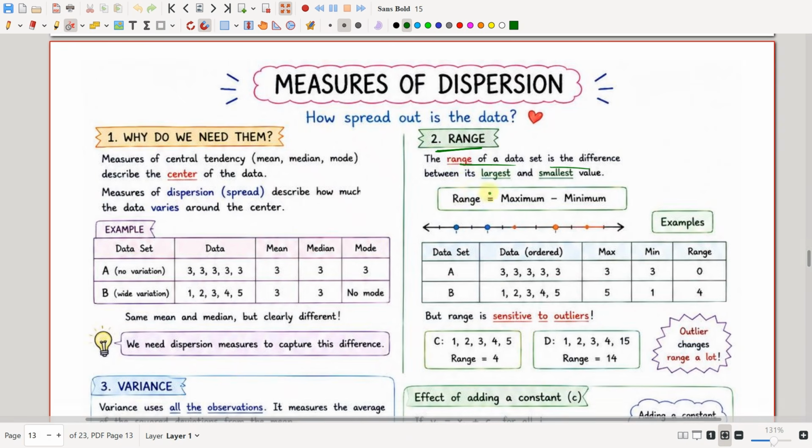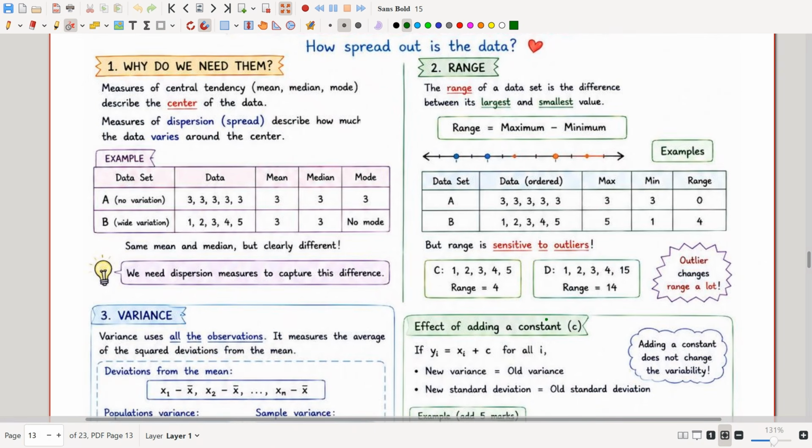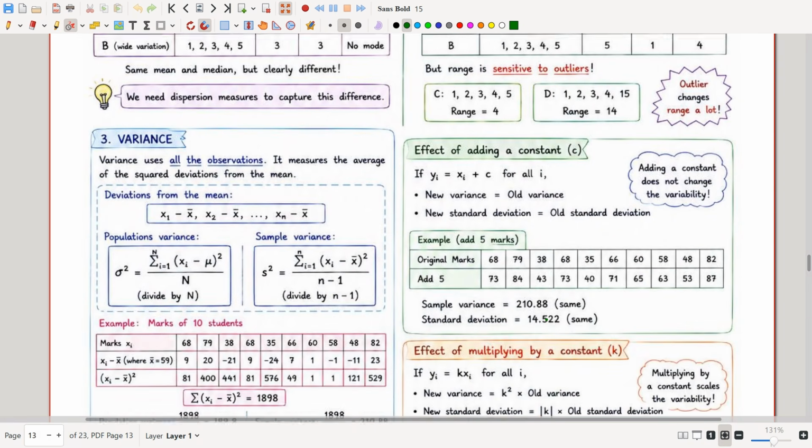The range of the data set is the difference between its smallest and largest value: range equals maximum minus minimum. Since range is maximum minus minimum, it is sensitive to outliers.